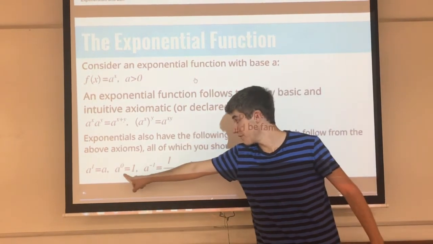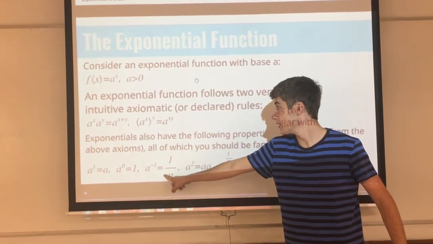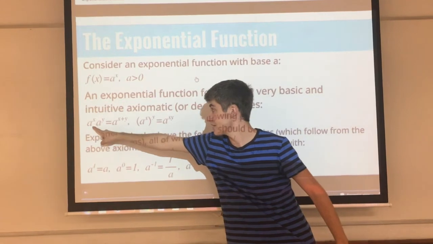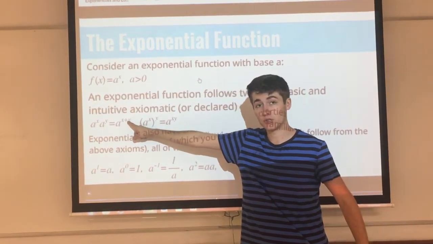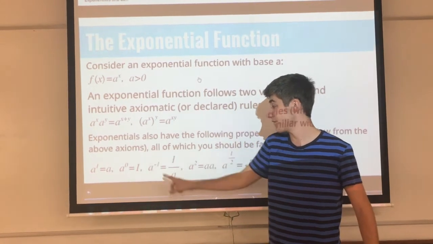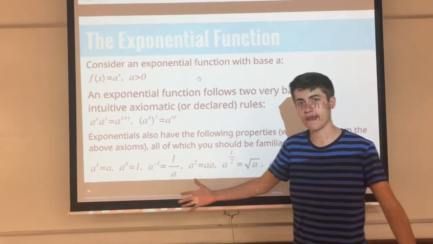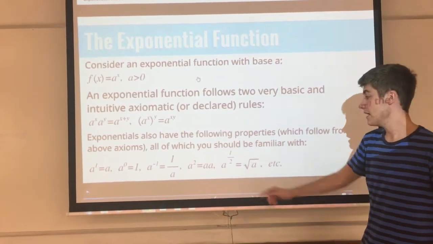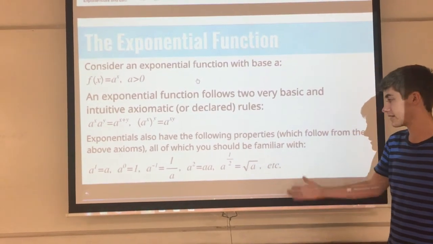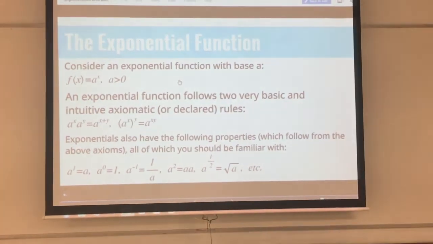In fact, you can derive this fact from this fact using this rule, because a to the 1 times a to the negative 1 is a to the 1 minus 1, which is 0, and that's the same thing as saying a divided by a. So it should be 1, and that agrees with our intuitions. a squared is a times a, that's pretty easy. a to the 1/2 is the square root of a, etc. So these are pretty nice rules that you're aware of.